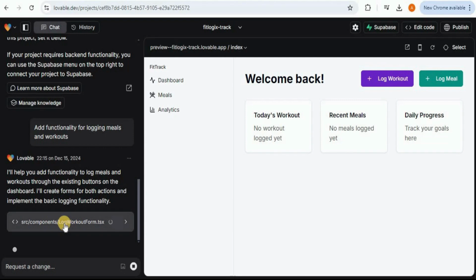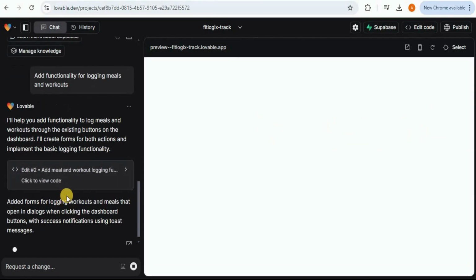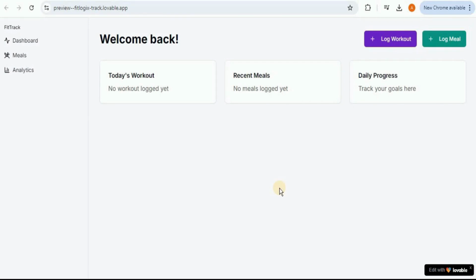You can see it is generating new log workout form and the log meal form, which is going to add the functionality for logging the meal and the workout just like we asked it to do. And on the basis of it, it has made changes to the index page. And here is the application. So you can also preview the application in a new tab by simply clicking on this button. And your application will be available to be previewed inside a new tab.